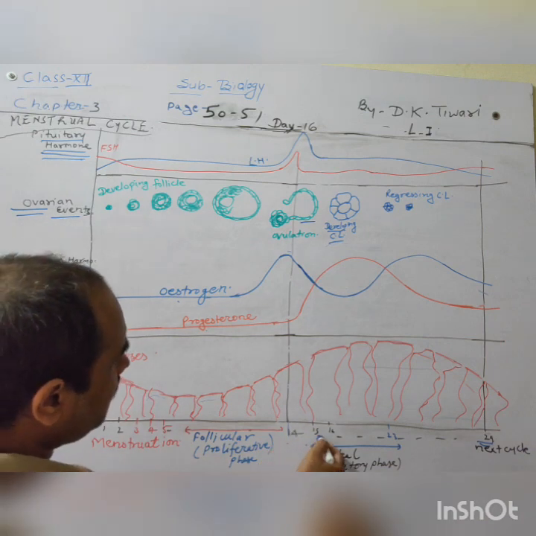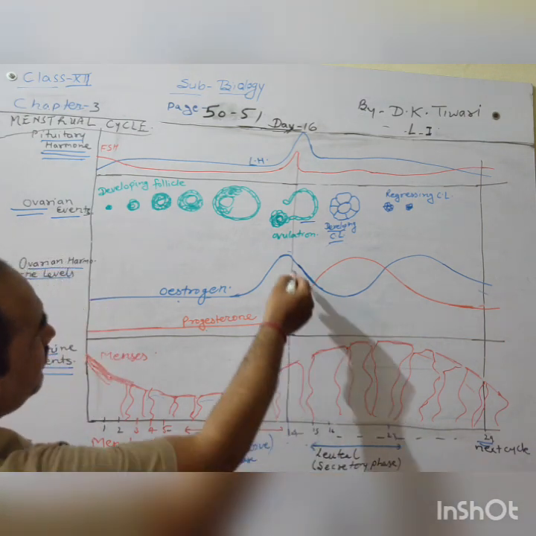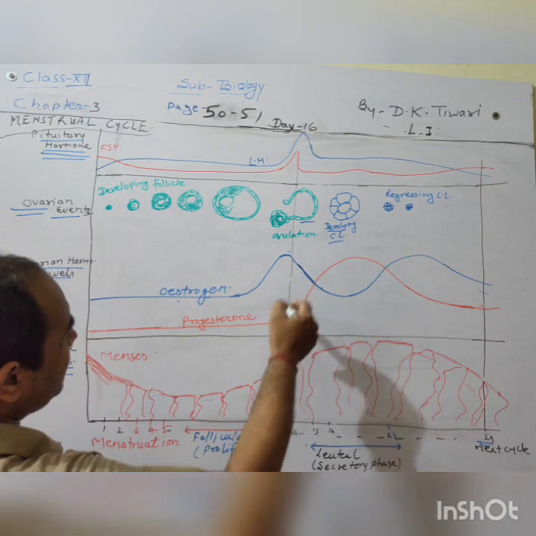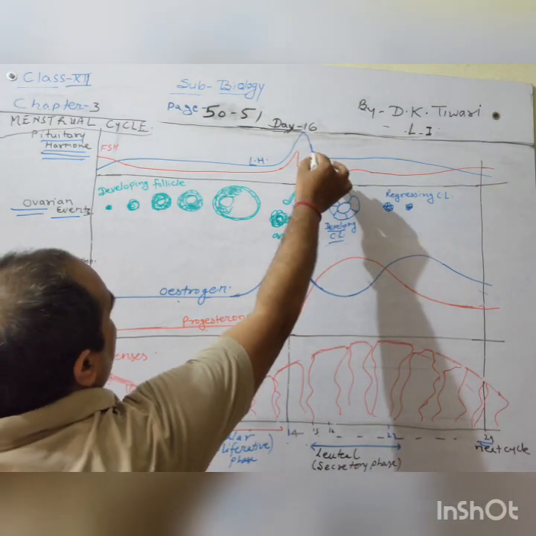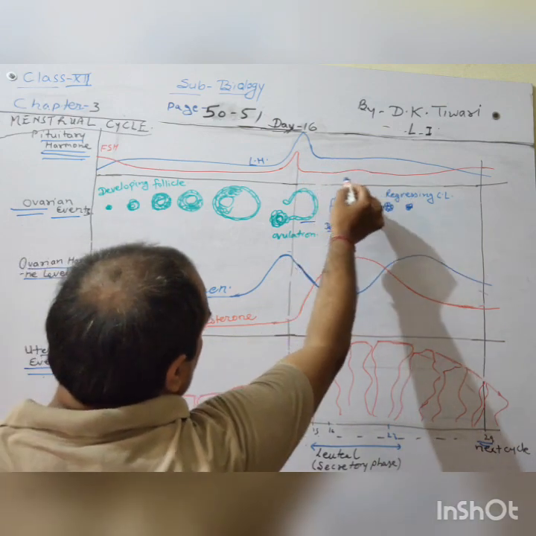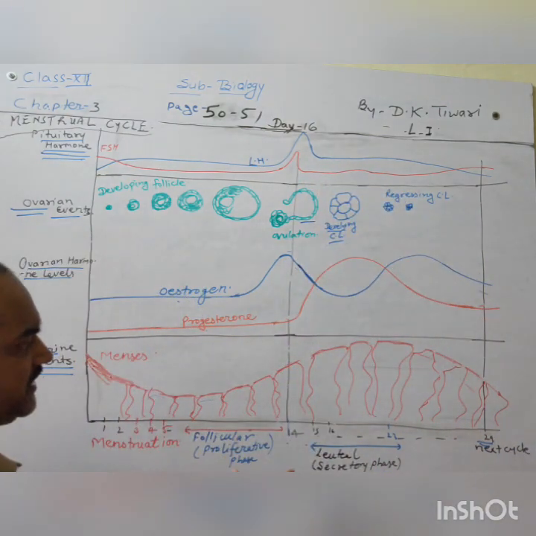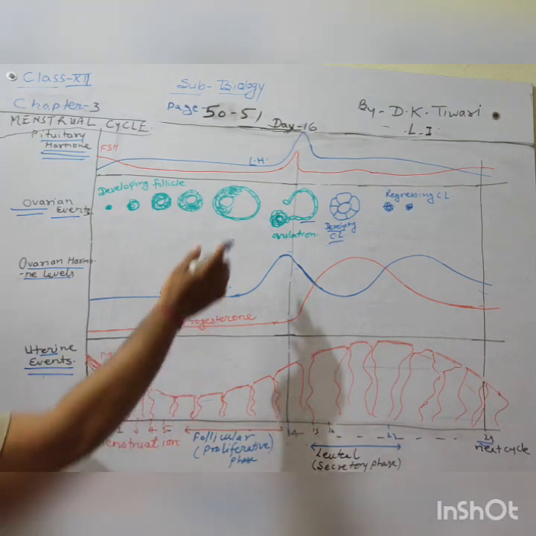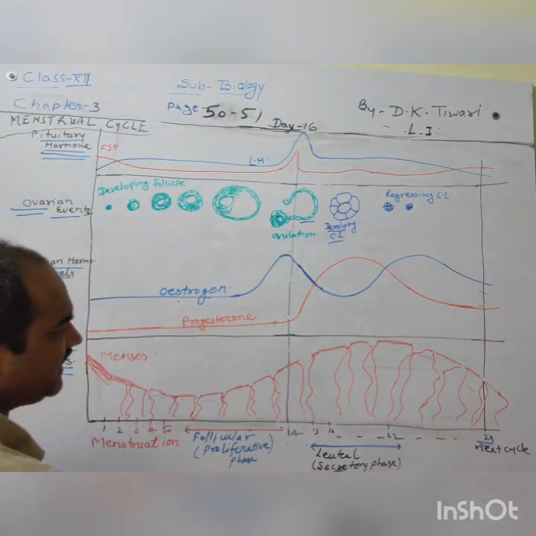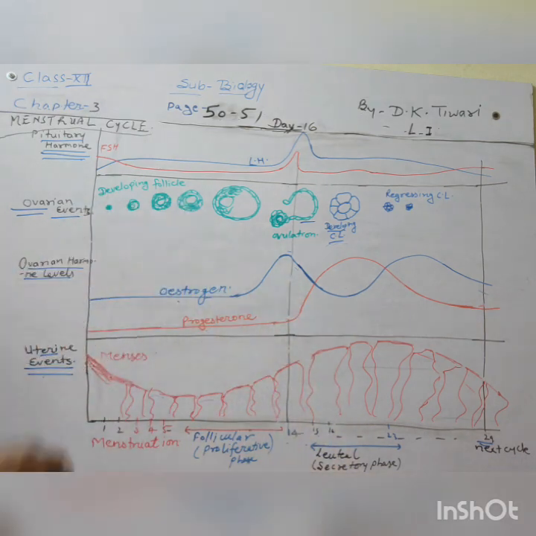And gradually at 15 days, what's happening? Estrogen is getting down, progesterone is increasing a little bit, and here luteinizing hormone and FSH are gradually decreasing. So this is the chart from where you can find out how the hormonal values are changing with the days and how the events are taking place here.